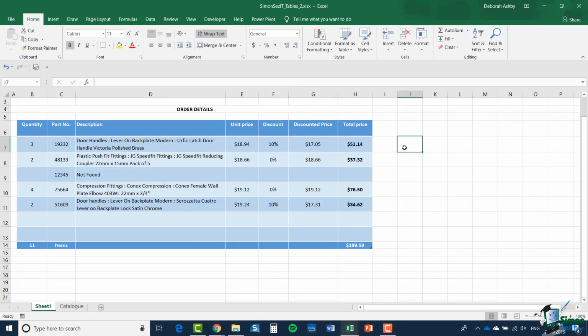So that's it on the main features of working with tables. What I want to move on to in the next section is table references. So please join me for that.